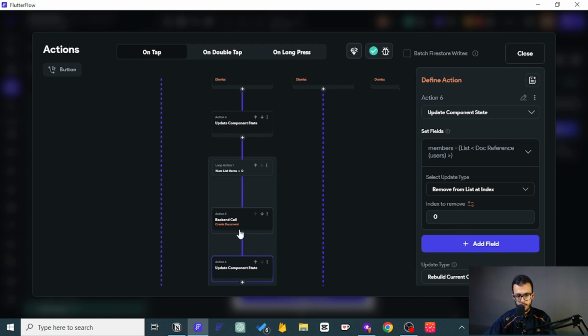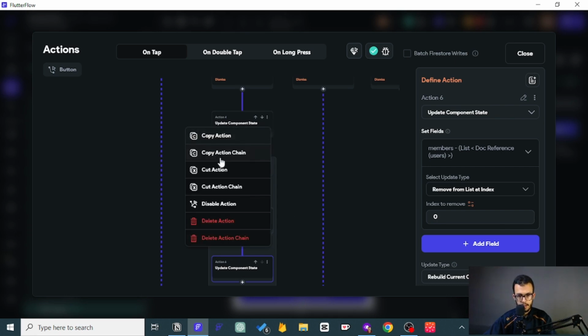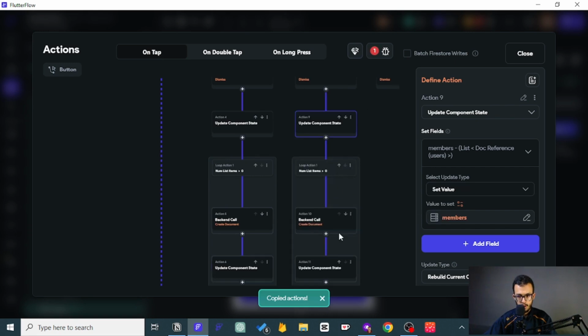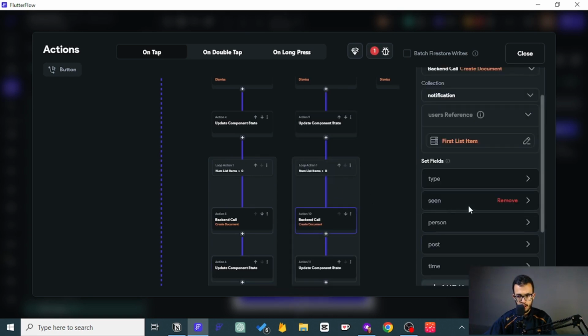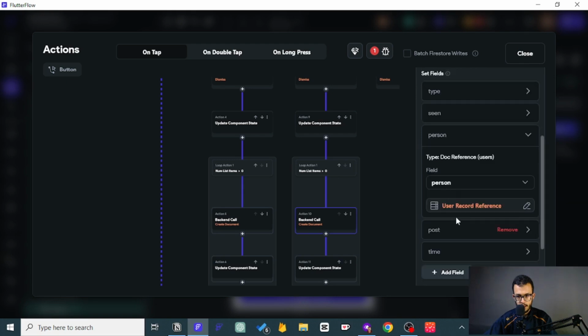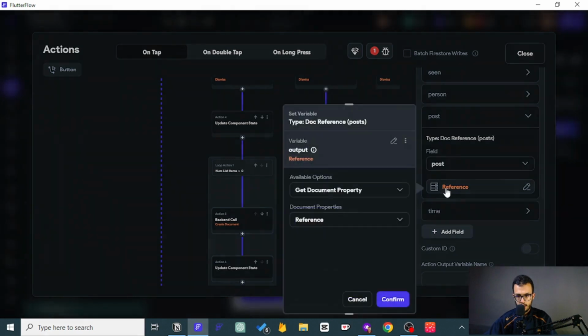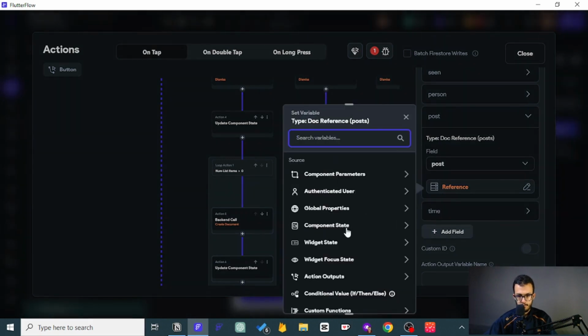So here we create for the first one, then we remove him. So we create for the next one and we remove him. So you can just copy this action chain, paste it here, and only change one thing, which is this person here. No, it's not the person, it's the post.